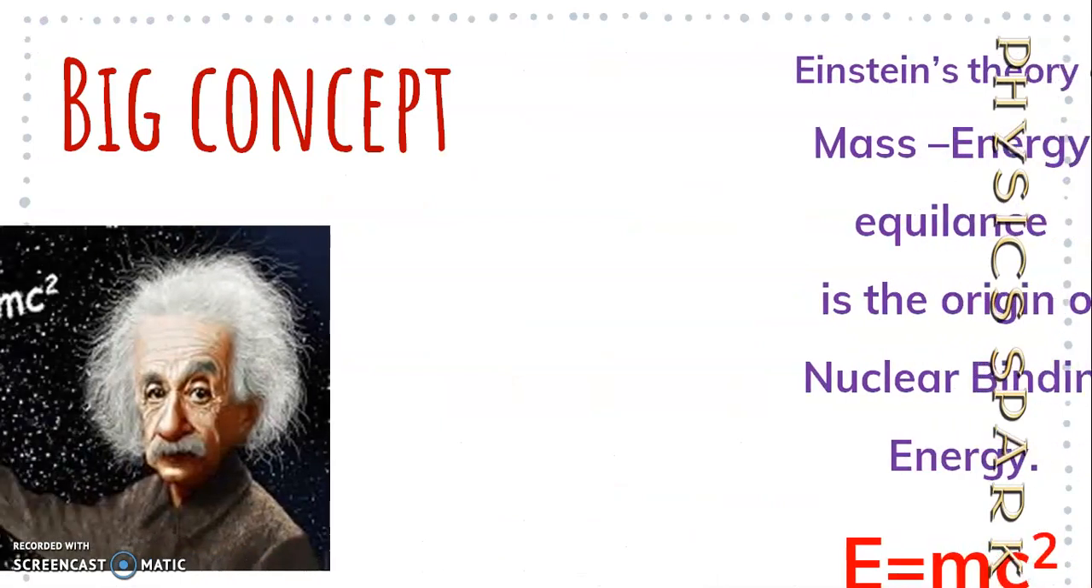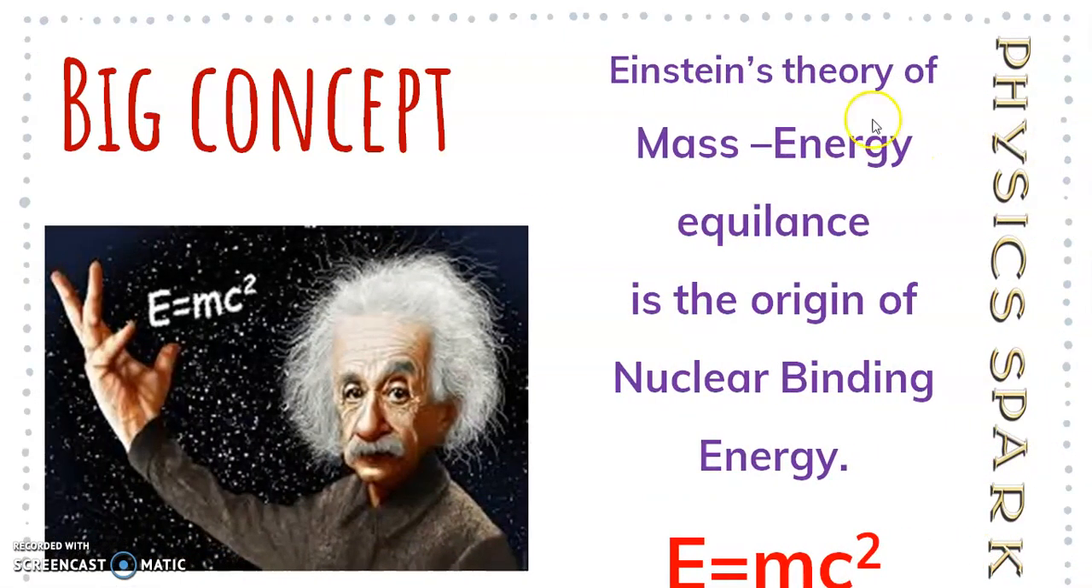A big concept is that Einstein's theory of mass energy equivalence is the origin of nuclear binding energy, that is the relation E is equal to mc square. This is the basis of binding energy. We will look at, in the following further slides, how it is important.